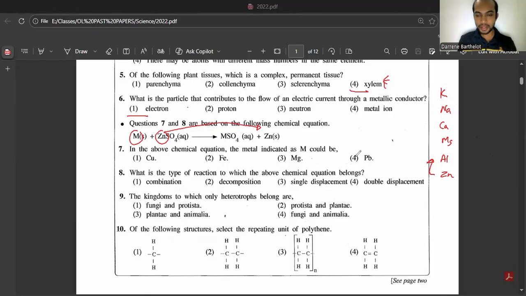Then, out of the answers given, you can omit this answer, you can omit this answer. You can omit iron as well. So the answer is magnesium. The third one is the answer.